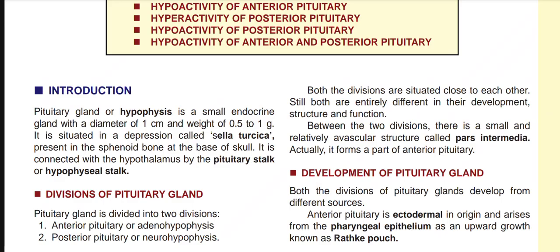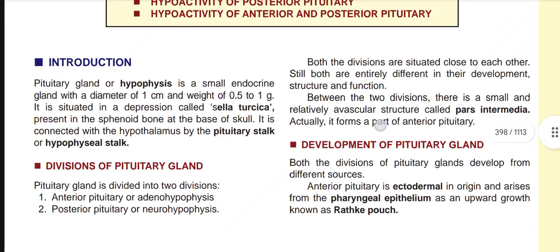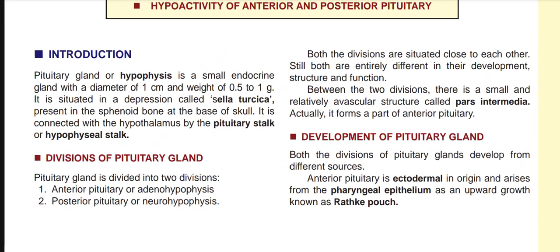Now, divisions of the pituitary gland. First of all, the pituitary gland is divided into two divisions. One is the anterior pituitary and one is the posterior pituitary. The anterior pituitary is known as adenohypophysis and the posterior pituitary is known as neurohypophysis.